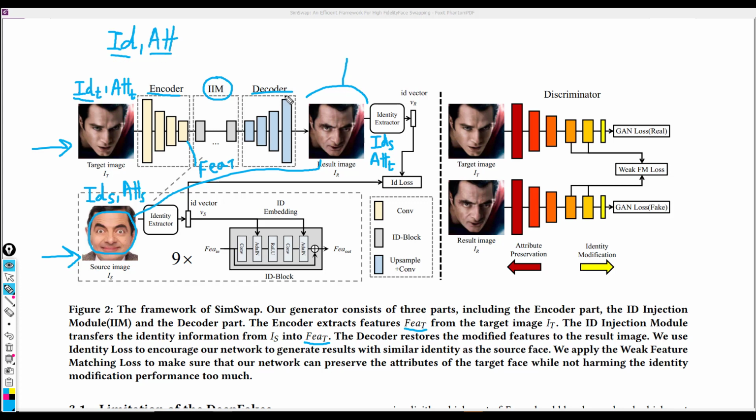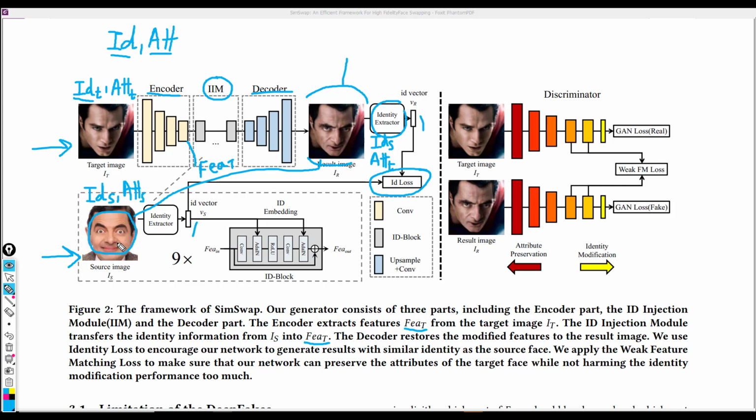And so what we do is we include this ID loss right here, which permits the model to modify its weights such that once given this output, this ID extractor produces a vector which is similar to the vector produced when this ID extractor takes as input the source image.